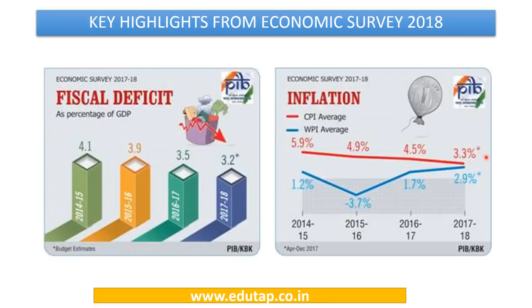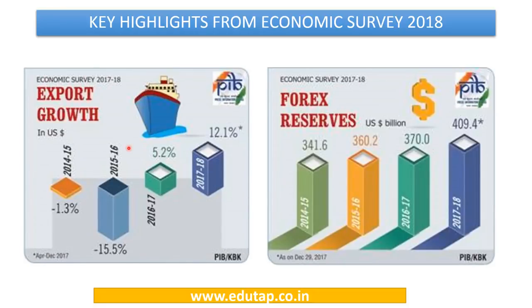And this we have to remember in terms of the target which has been presented after the monetary policy framework, which is 4 plus minus 2%. With regard to export growth, the pictures which have been presented show that the export growth was negative in 14-15 and then again in 15-16, and it has started getting positive from 2016-17 and is expected to increase in 2017-18. With regard to forex reserves, the picture is again positive, and the forex reserves are gradually rising, and they have crossed $400 billion as per the figures available in December 2017.